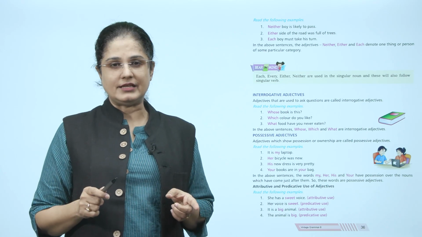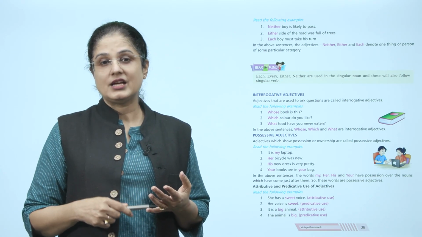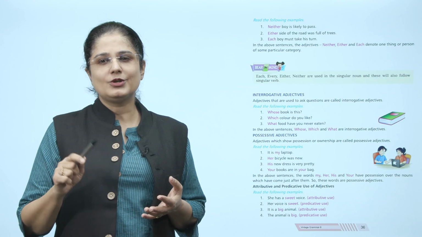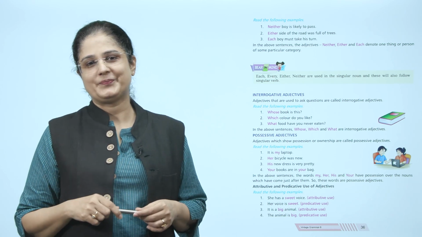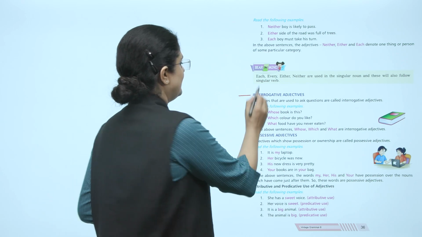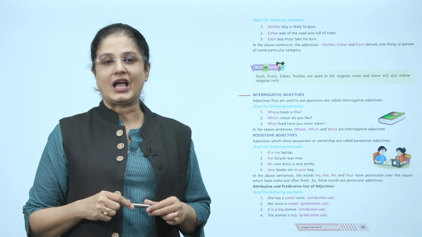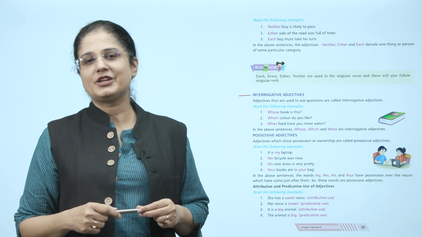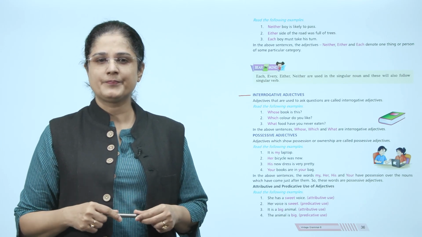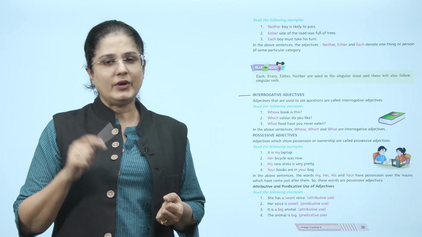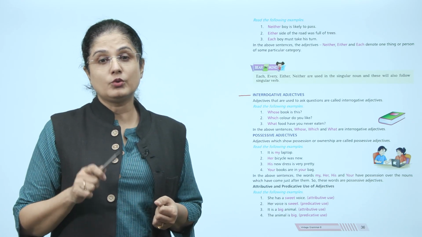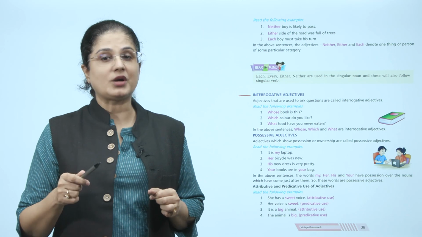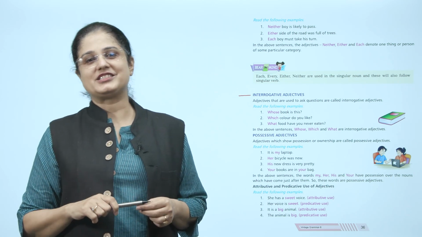Now, we need to keep in mind that each, every, either, neither are used with the singular noun, and these will also follow a singular verb. Now, let us look at interrogative adjectives. Adjectives that are used to ask questions are called interrogative adjectives. For example, whose book is this? Which color do you like? What food have you never eaten? Now, in these sentences, whose, which and what are interrogative adjectives.